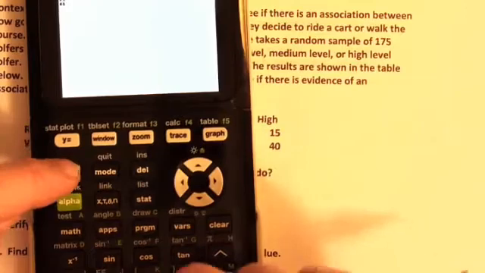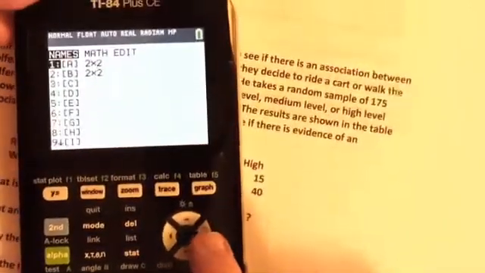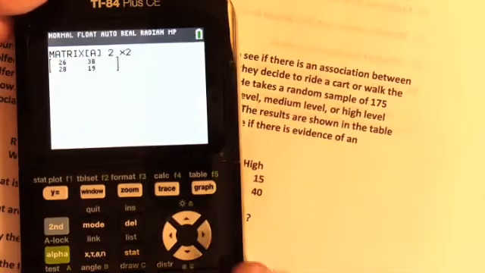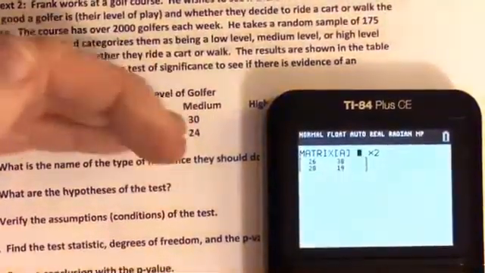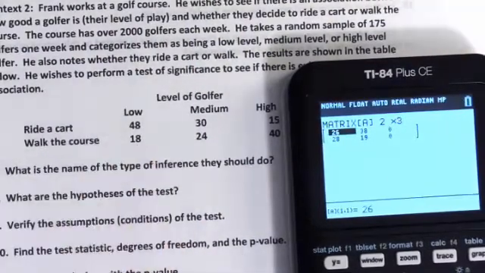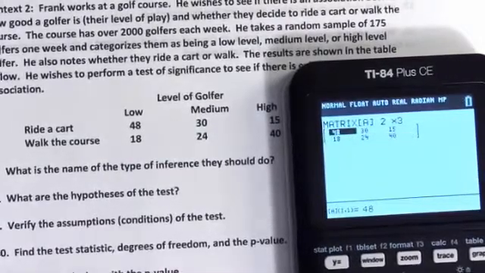So I go second x to the -1, which takes me to matrix, and I arrow over to edit matrix A. In this case, it has 2 rows and 3 columns. So I say 2, enter, 3, enter. Then I just start entering these numbers: 48, 30, 15, 18, 24, and 40. There we go.